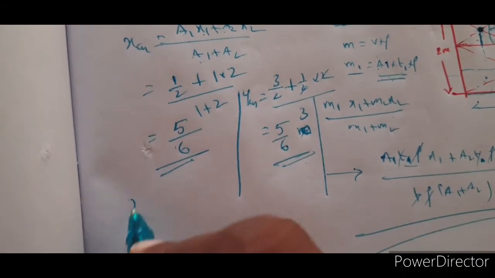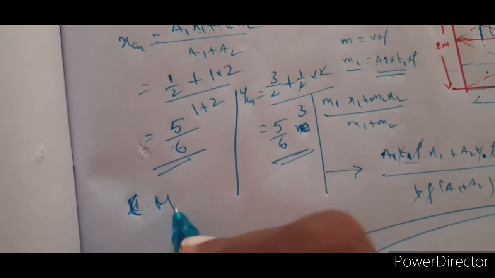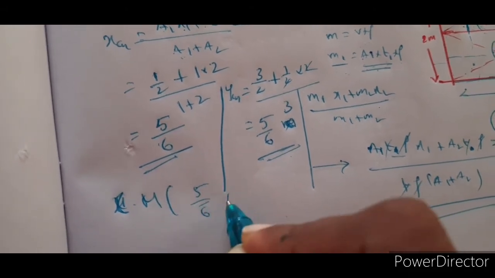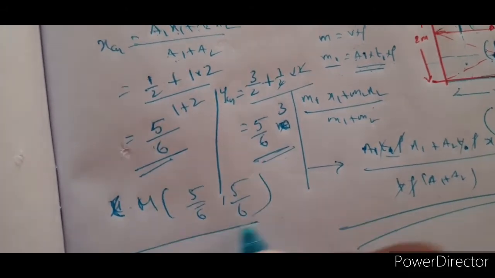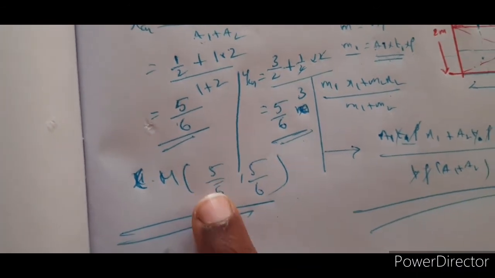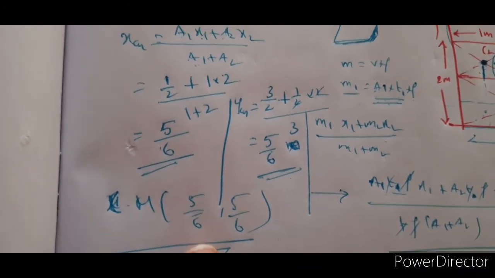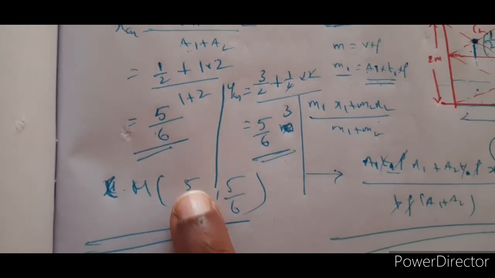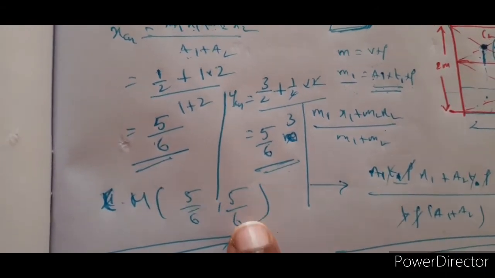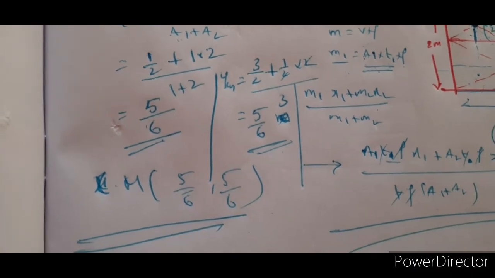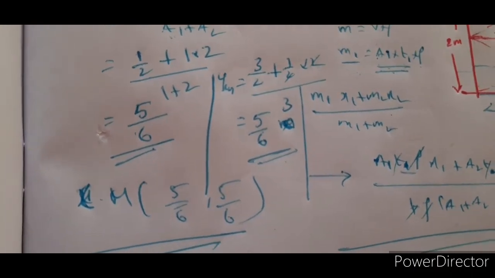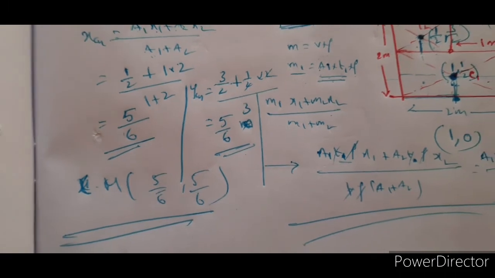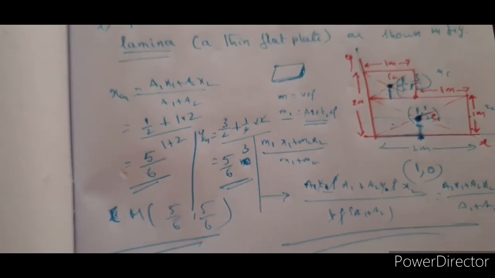So therefore, where is the center of mass? What are the coordinates of the center of mass? 5 by 6 comma 5 by 6. If you are asked to find the position vector of the center of mass, it's also not an issue, because you know the coordinates. You can write 5 by 6 i cap plus 5 by 6 j cap as the position vector of center of mass, RCM bar. Very, very important concept. Make a note of it.